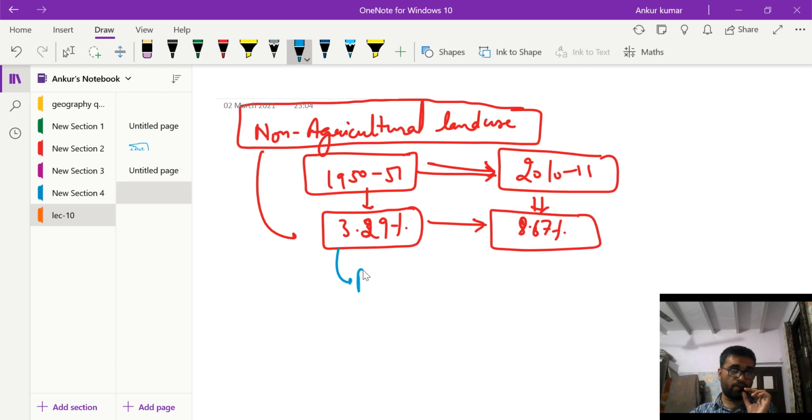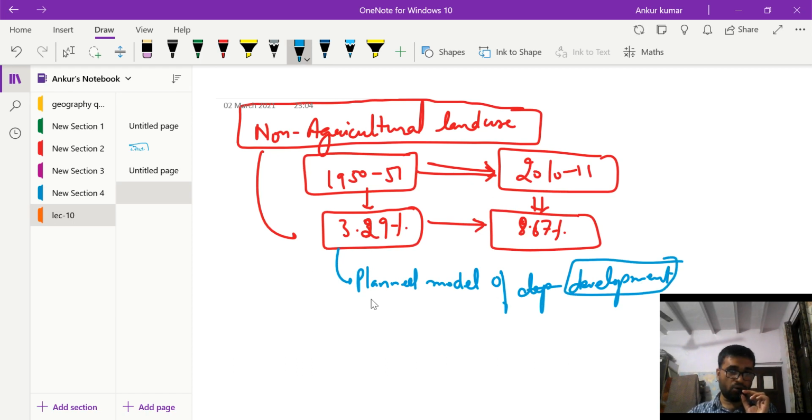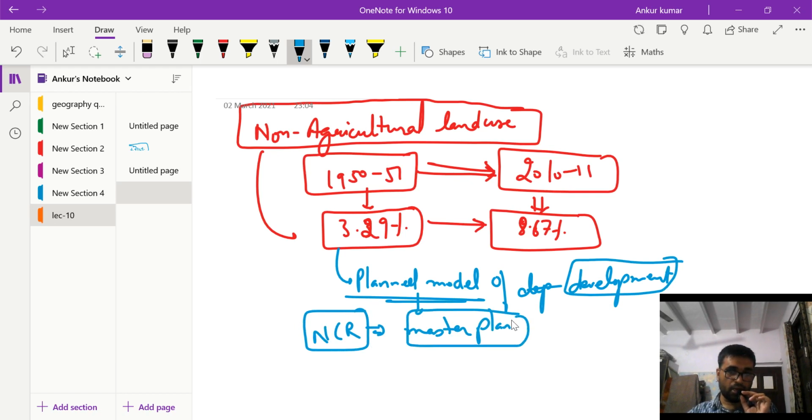The increase is because of the planned model of development which India undertook after independence. In the planned model of development, for example, in NCR, India adopted a master plan, and this master plan led to the sprawl of Delhi in the surrounding regions.